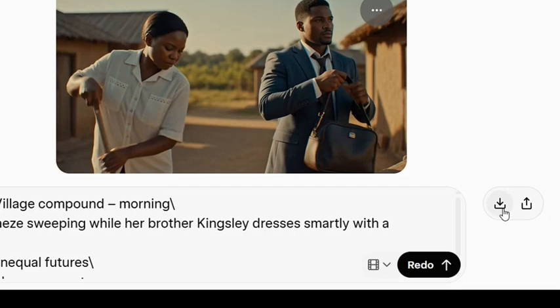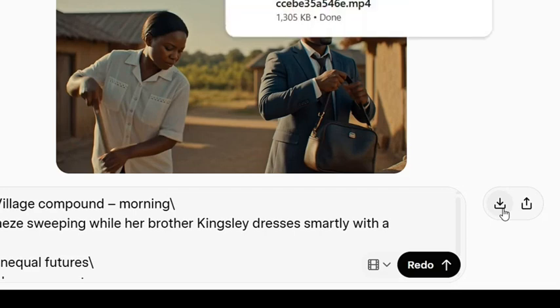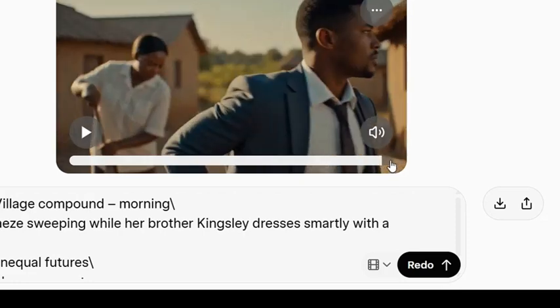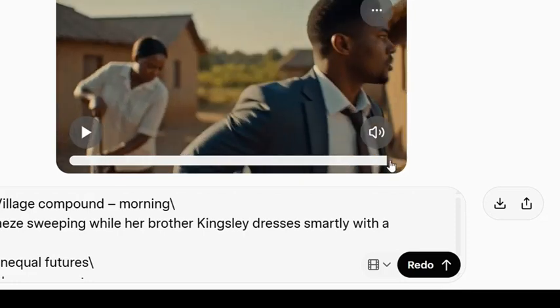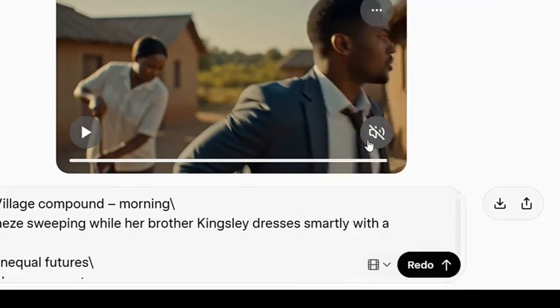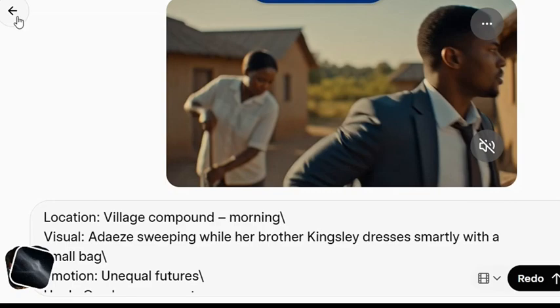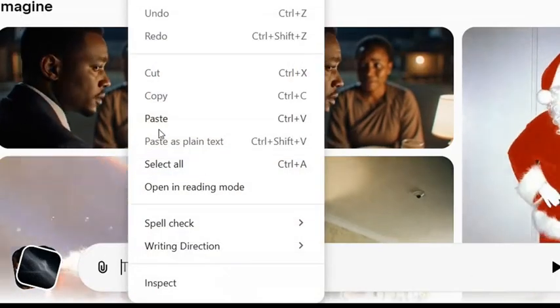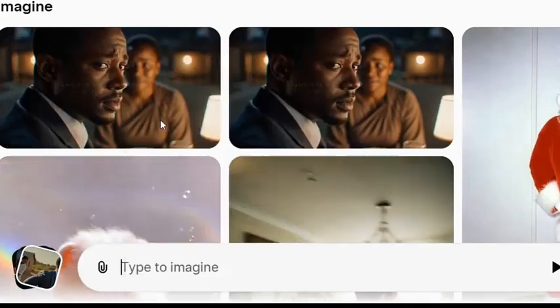And after a successful download, the next thing we are going to do is to forward our video. Make sure we forward it to the end here, as you can see. We just forward it to the end. And after you forward it to the end, you right click on your laptop and you click on copy video frame. After you click on copy video frame, the next thing you're going to do is to go back here, and after you go back, you come down here and you right click again and you click on paste.